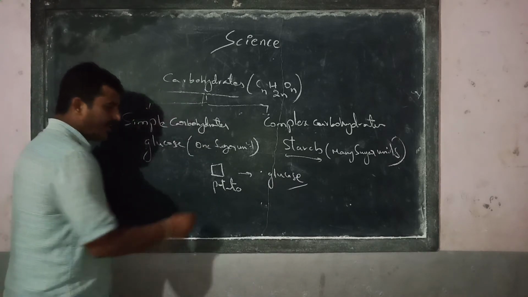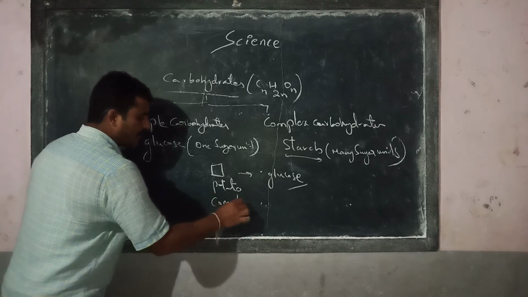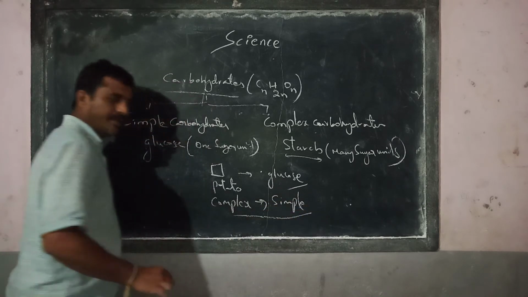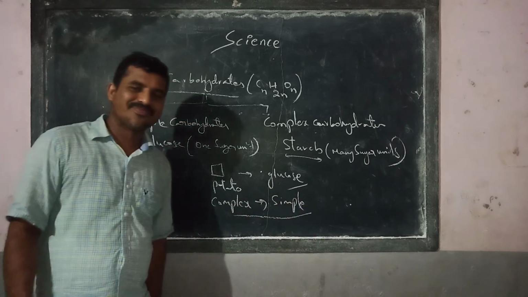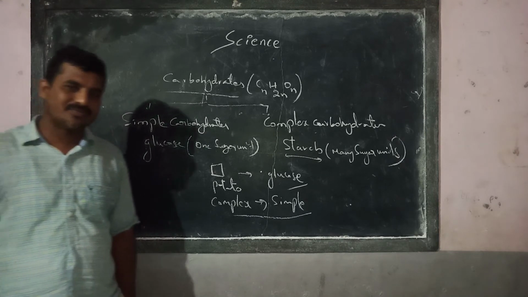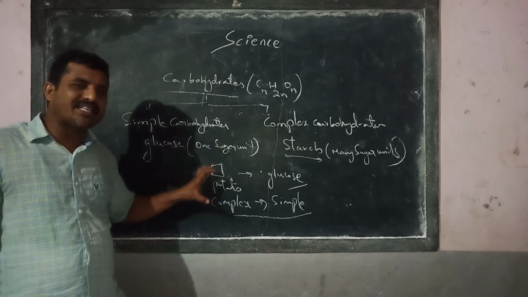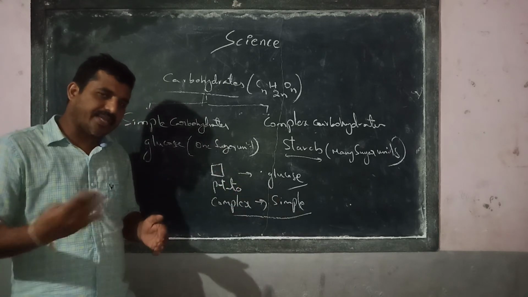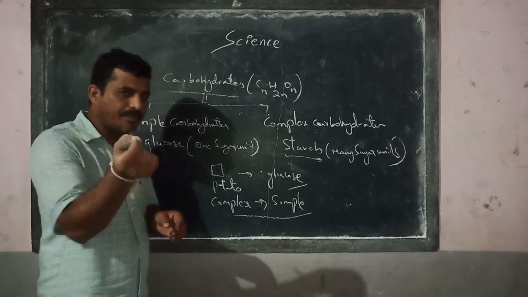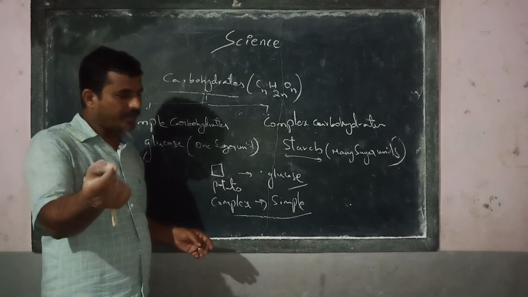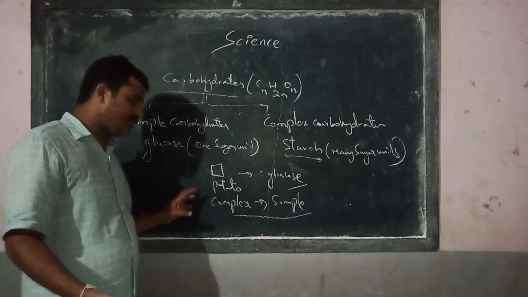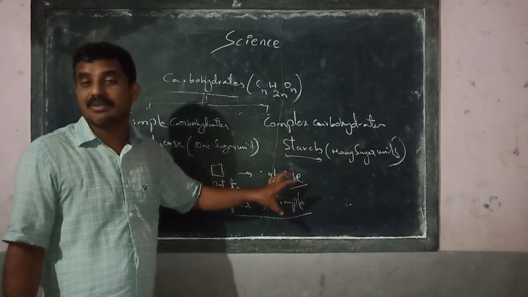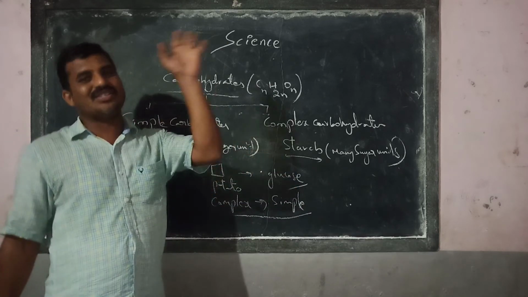So this process where this complex carbohydrate is changing into simple carbohydrate is only called digestion. It is only called digestion. That means changing this complex substance which is made with many units, many molecules, is breaking down and getting into simple substances with single units, single molecules. Conversion of these complex substances into simple substances is only called digestion.